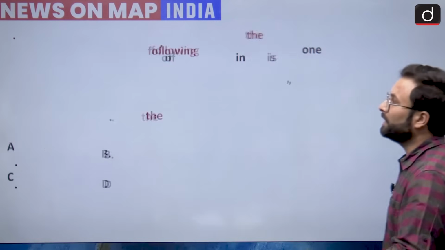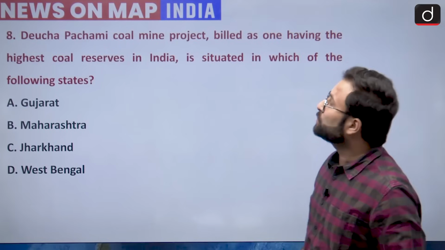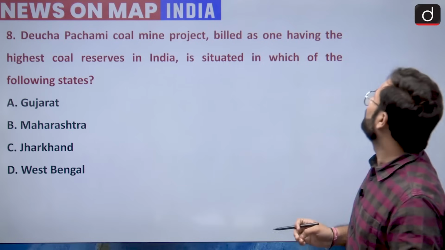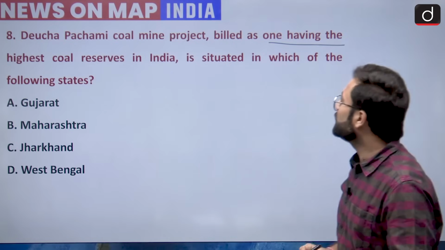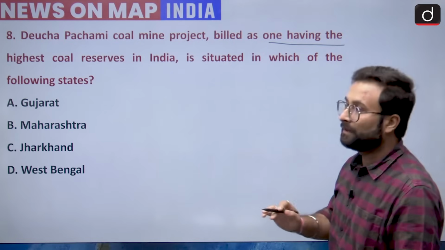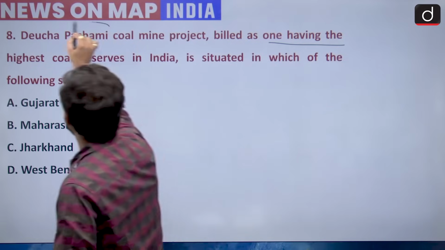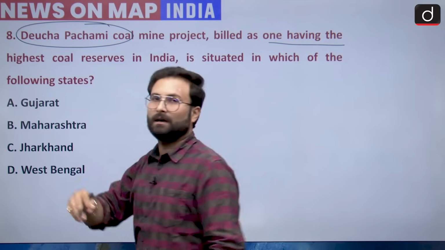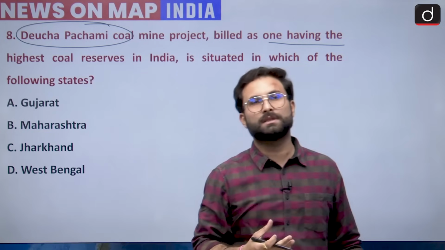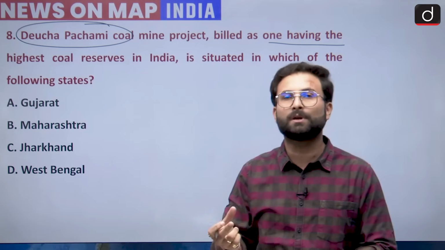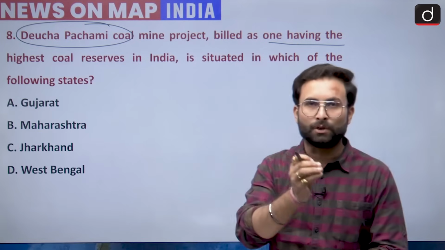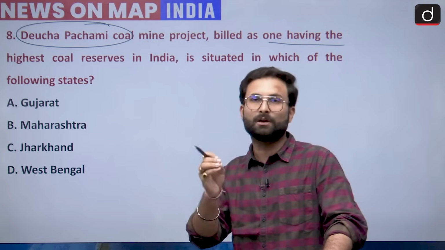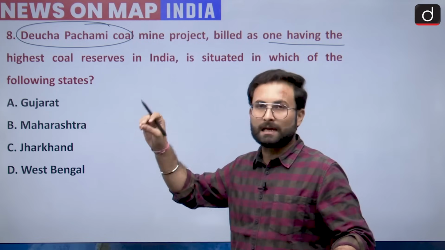Now coming to question number 8. Devcha Pachmi coal mine project, built as one having the highest coal reserve in India, is situated in which of the following states? Now this Devcha Pachmi coal mine project has been in the news because the local communities, the indigenous people living over there, are against this project because it will affect their livelihood and their lifestyle. So that is why it has been in the news.